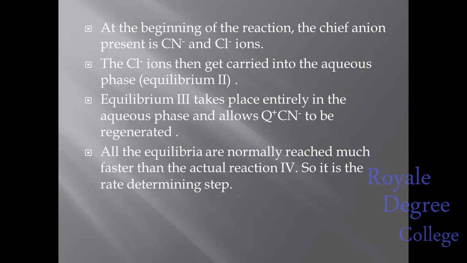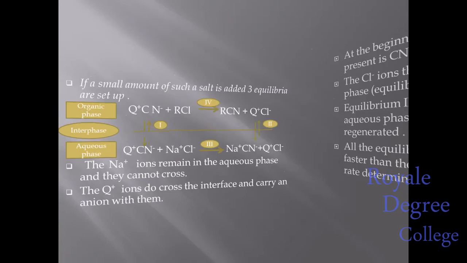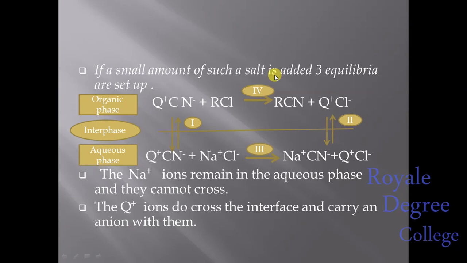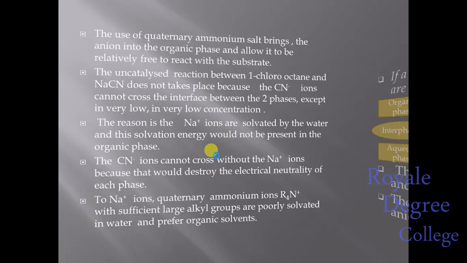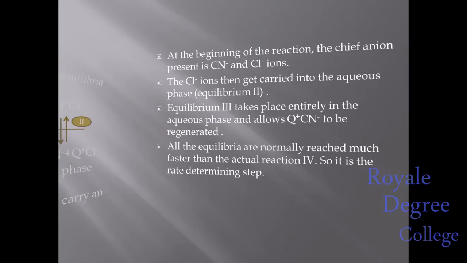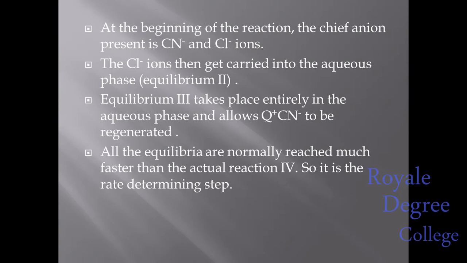Next, equilibrium 3, if we see, takes place entirely in the aqueous phase. See here, equilibrium 3 is taking place only in the aqueous phase. Then it allows Q plus CN minus to be regenerated. All the equilibria are normally reached much faster than the actual reaction. So it is the rate determining step.